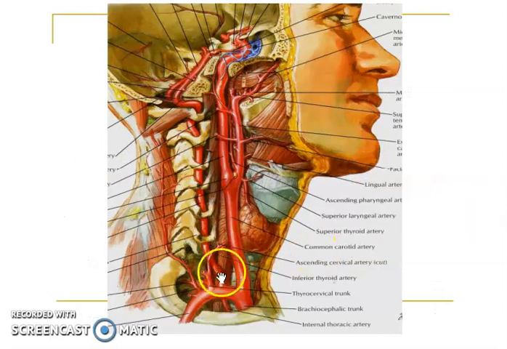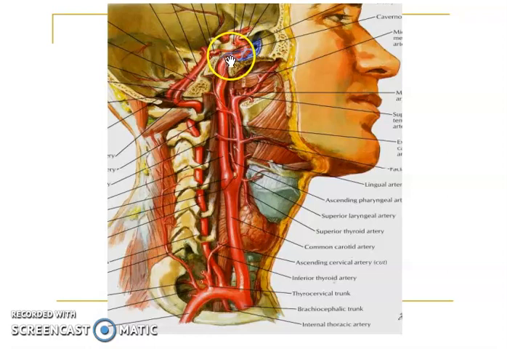So after knowing the vertebrobasilar system, let's study the carotid system. The carotid system consists mainly of the internal carotid artery. This internal carotid artery is the terminal branch of the common carotid artery. So it comes from the common carotid artery and traverses the carotid canal. Here lies the carotid canal in the base of the skull, and it enters the middle cranial fossa beside the dorsum sellae. So here lies the dorsum sellae, and beside this lies the carotid canal.